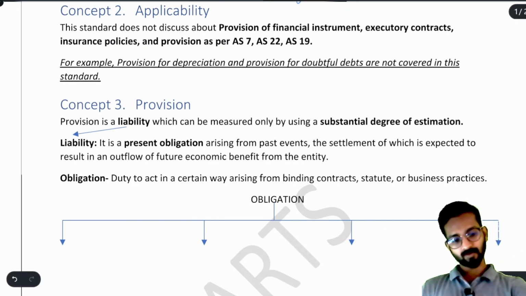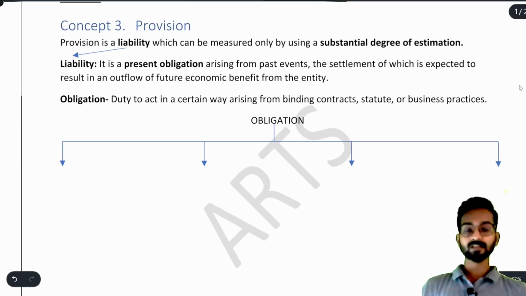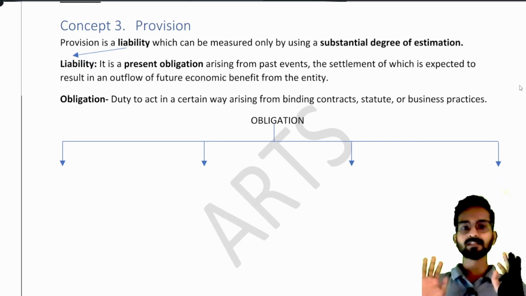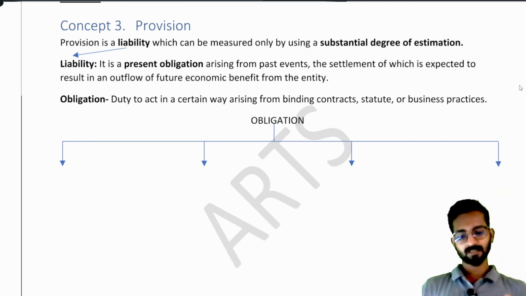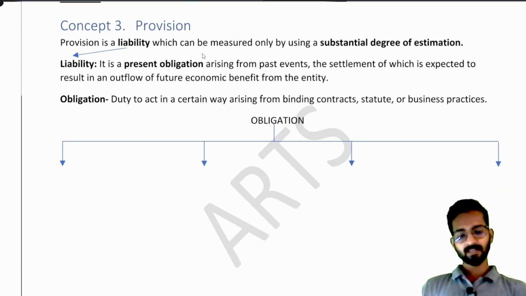Easy enough. Now, we provide money, or you can say we create a provision, so that we can follow the concept of prudence. That also you can say. Why? I am being prudent, I am being conservative, because I have already separated the amount for that particular expense. Understood? Now, after this, provision is a liability which can be measured only by using a substantial degree of estimation.